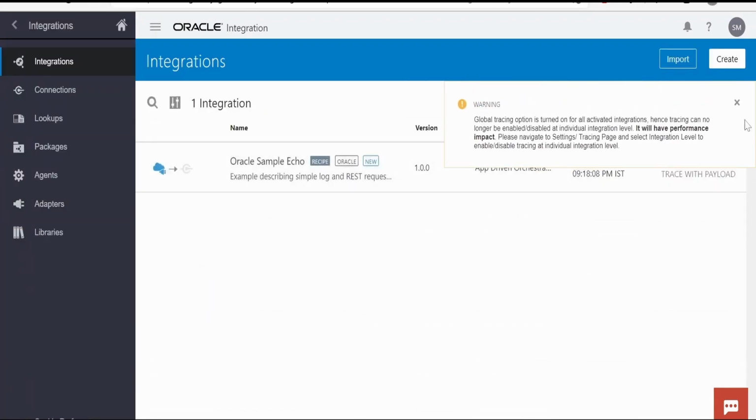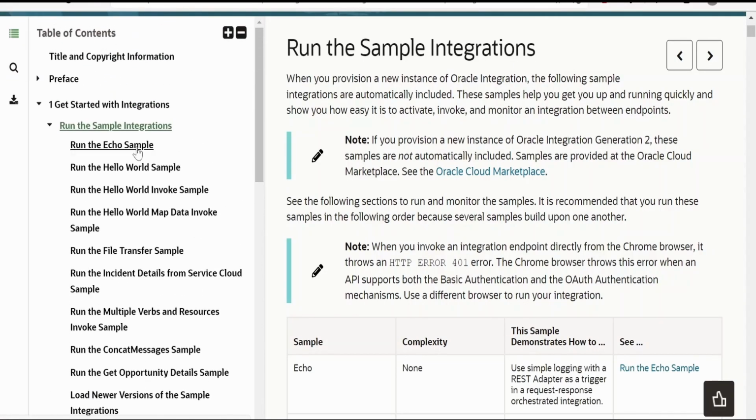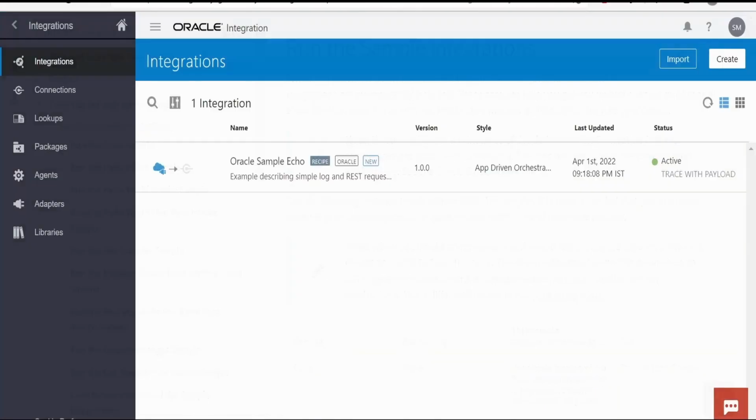So this is how we can test a sample integration which comes with Oracle Integration Cloud. This is just for beginners. If you are a beginner, then you can make use of those sample integrations in order to learn Oracle Integration at the initial stage of your career or the learning phase. I have deleted the other sample integrations which had come with this instance creation. I only kept this Oracle sample echo integration.